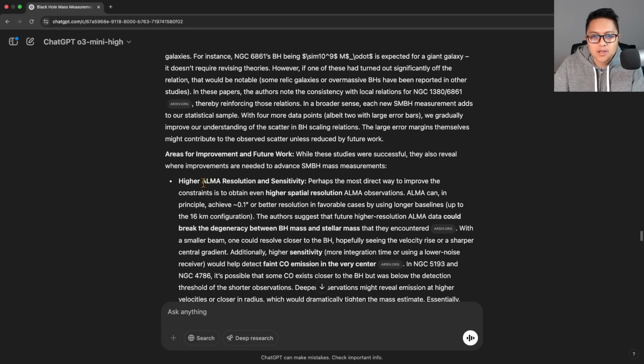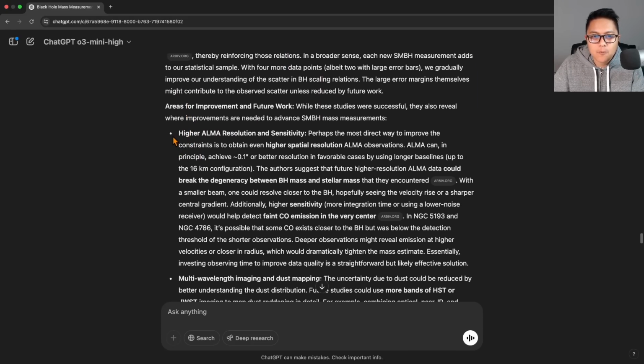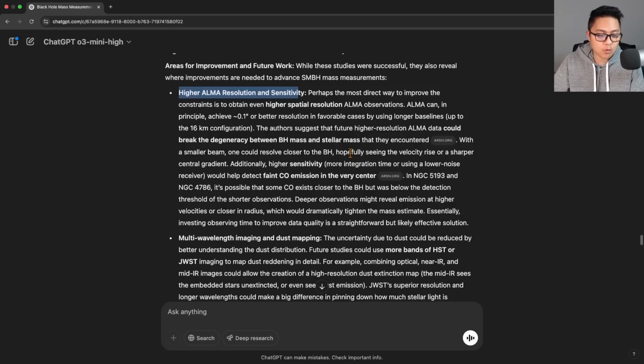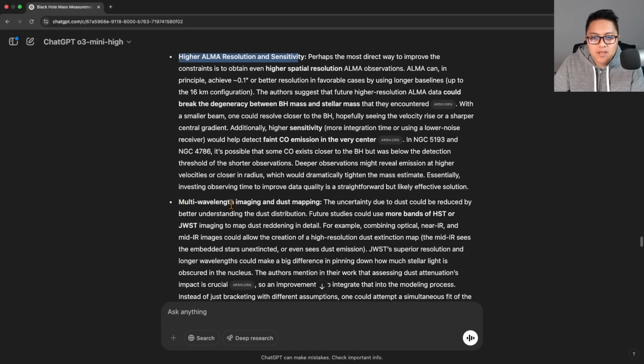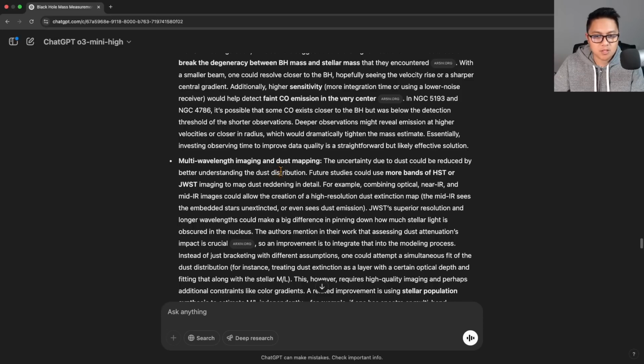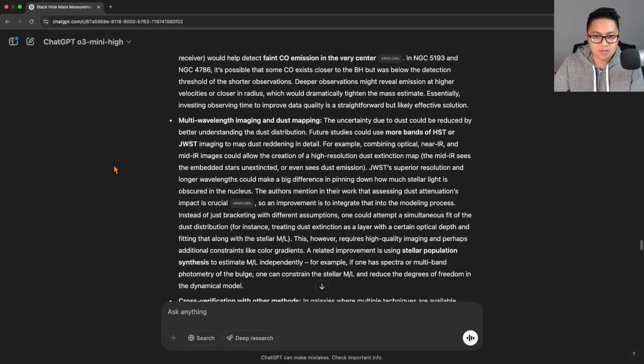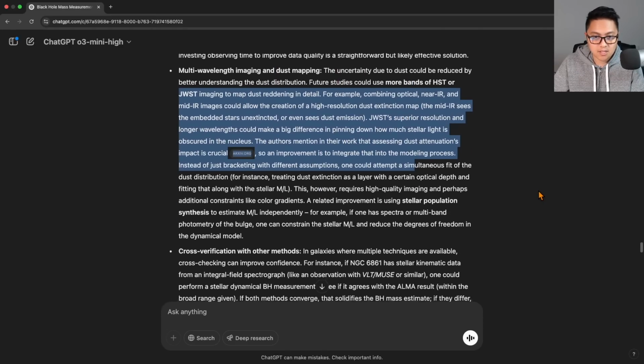And let's see, areas for improvement. Here we go. So higher ALMA resolution and sensitivity. That's something we could definitely do. And we observed them in a two-stage process. So if we found quality targets at lower resolution, we could always re-observe at higher. Multi-wavelength imaging and dust mapping. We always have been talking about multi-wavelength for many years and just never gotten around to it. But it is a good idea. JWST is also a good idea. So I think that's good here.